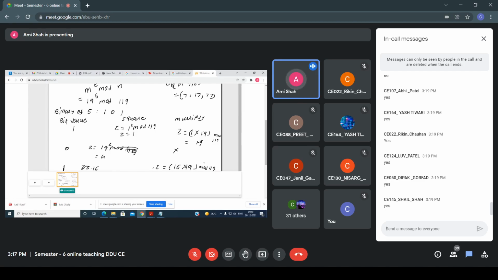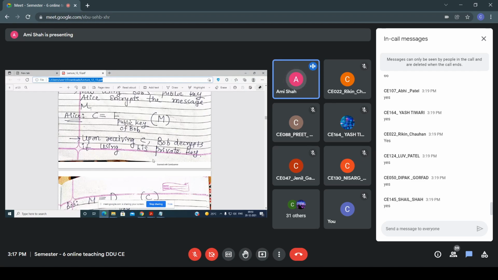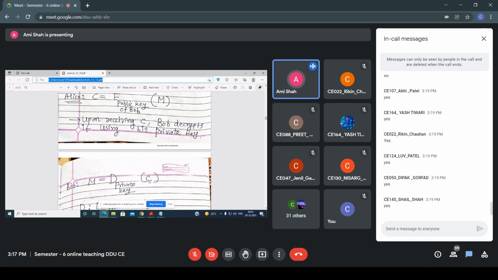So after that, what will Alice do? After getting this ciphertext, Alice sends the ciphertext to Bob. So what is the task of Bob now? Bob decrypts it. That is the next task. So up till now, this is the step that I have performed. Alice sends the ciphertext to Bob. With the help of Bob's private key, the decryption is done, and finally you get the original plain text.